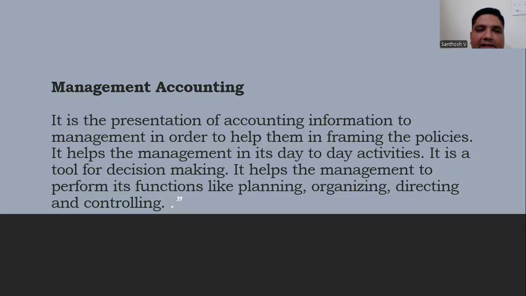Today in management accounting, coming to the introductory part, management accounting is the lifeblood of each and every business as well as organization, including manufacturing concerns. It is the presentation of accounting information to management in order to help them frame policies. Every management has its own policies, rules and regulations to implement in the organization. Management accounting helps management with day-to-day activities.